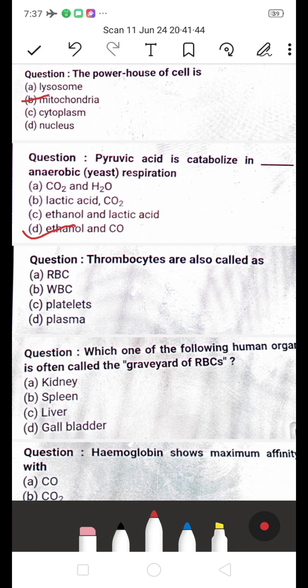Next one, thrombocytes are also called as, is it RBC, WBC, platelets, or plasma? Which is the right answer? Thrombocytes are also called platelets.